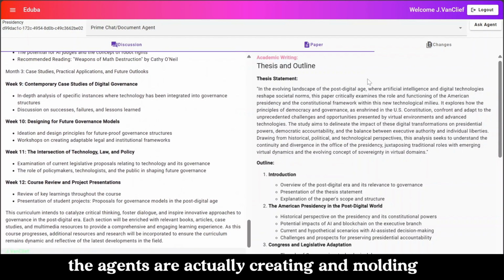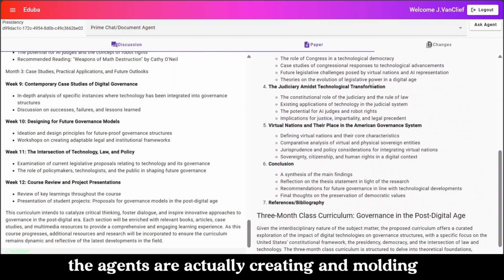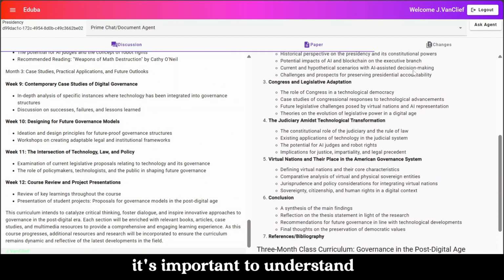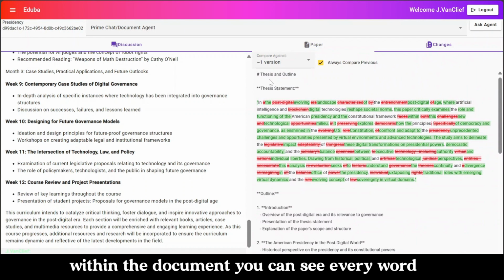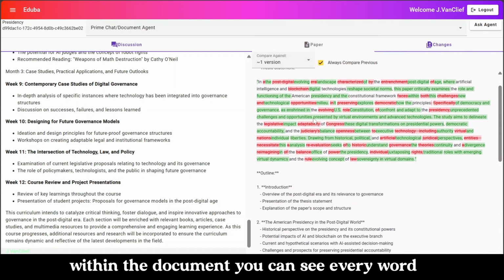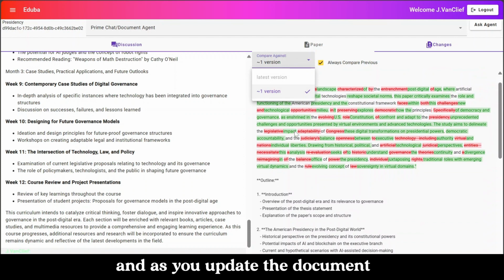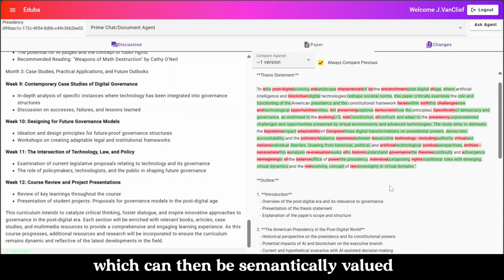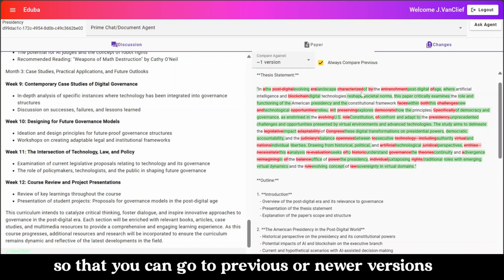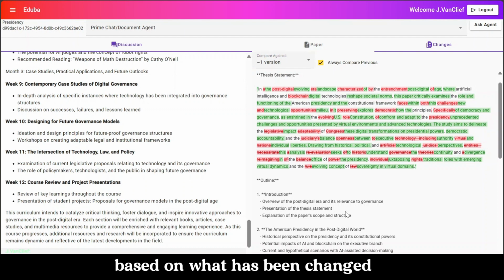From there, the agents are actually creating and molding this document. However, it's important to understand the versions and changes that are happening within the document. You can see every word, every movement, and everything that has been added or removed, and as you update the document, it will create more versions, which can then be semantically valued so that you can go to previous or newer versions based on what has been changed.